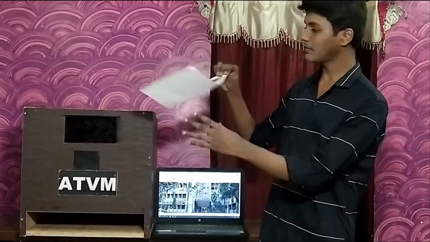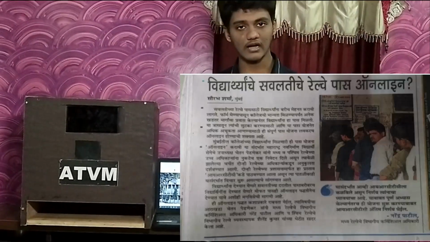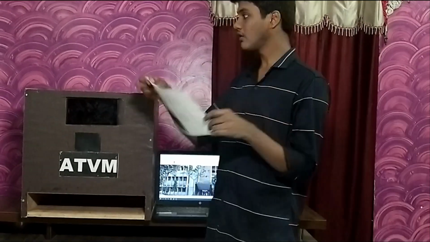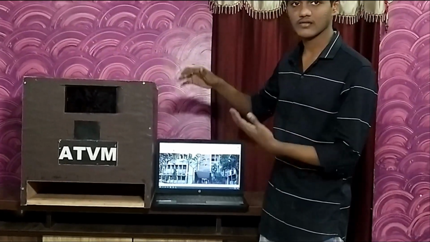The main objective of this project is to understand the day-to-day difficulties faced by students and college and to find a solution which is cost-effective, user and environment friendly. It reduces the workload of college and railway authorities and it is a paperless approach. And for students, this process is much faster. One newspaper article also states that the railway aims at making the entire process online. Now let's see the working of this application.